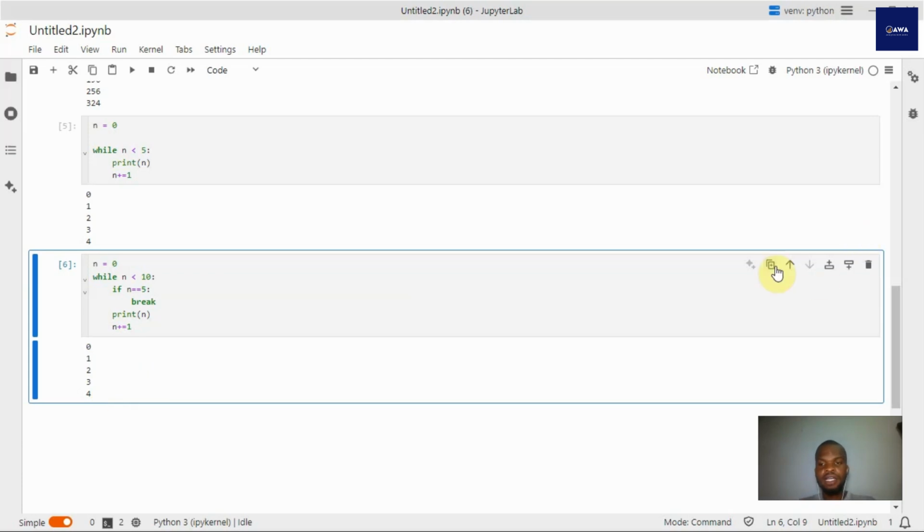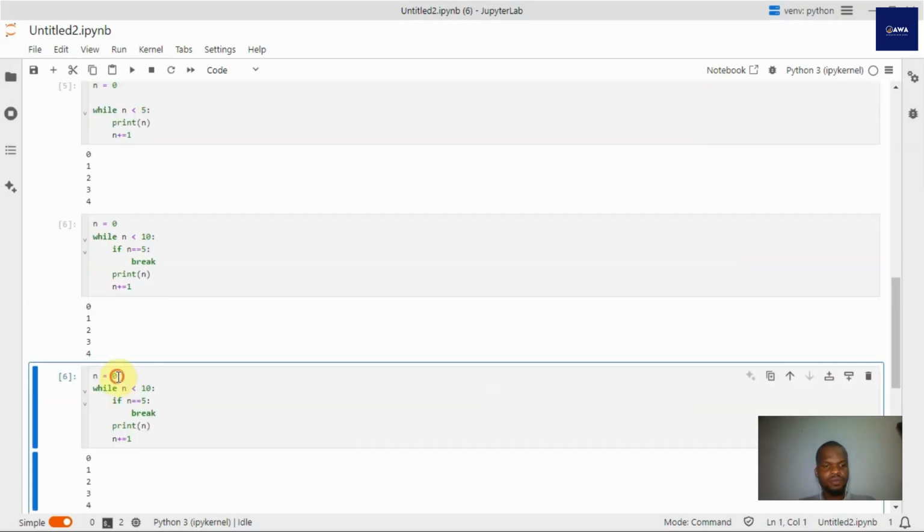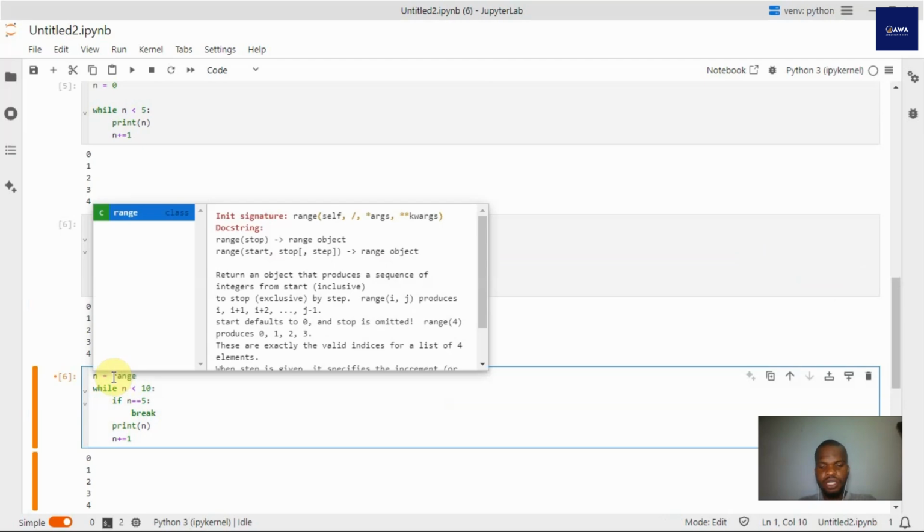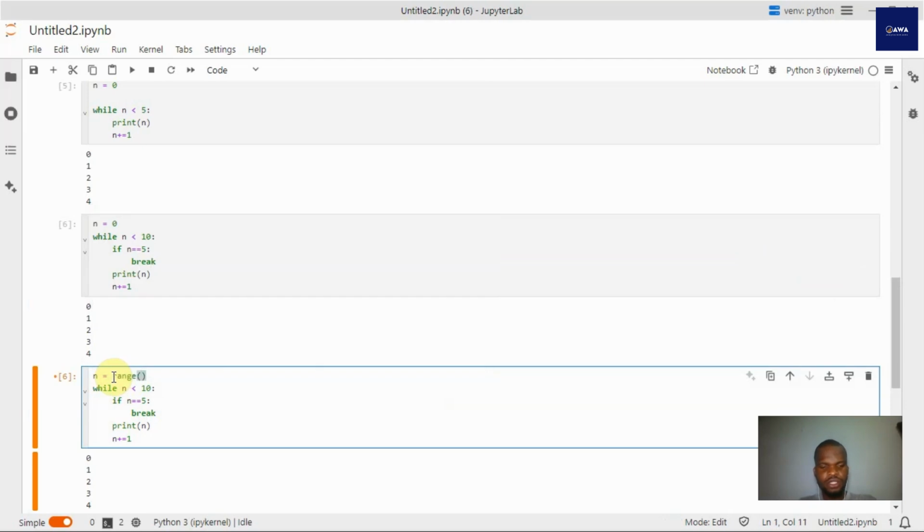So even if I do n equal to range 10, and then I say for i in n, I want you to print the square of each i.